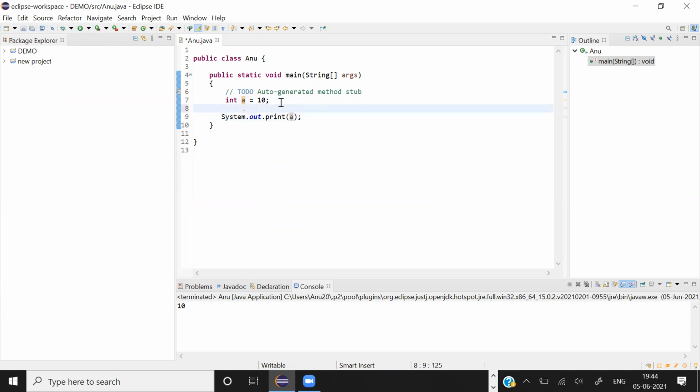Try it with a float, double, character, string.